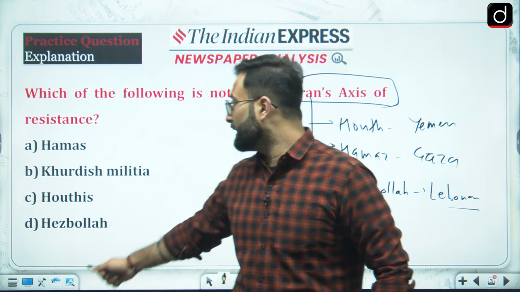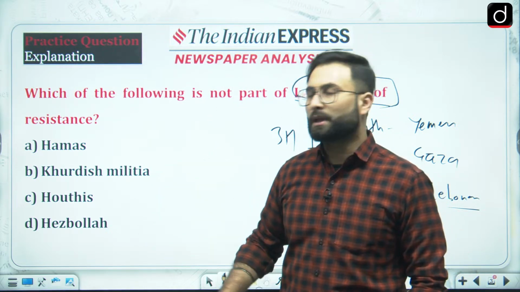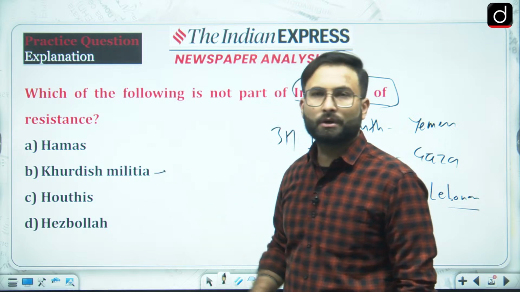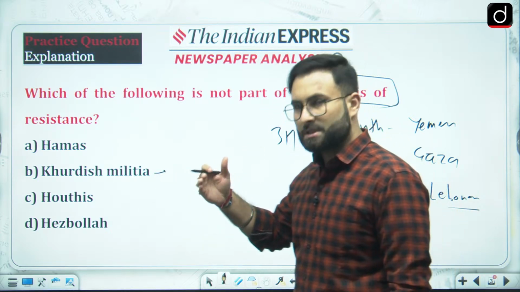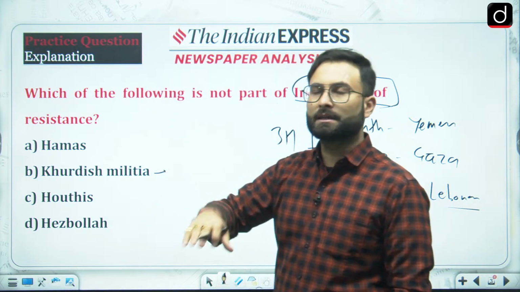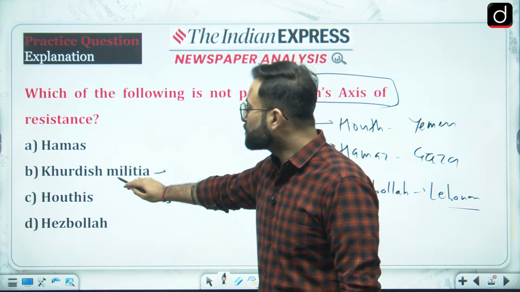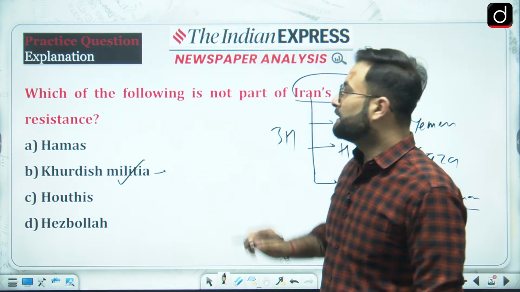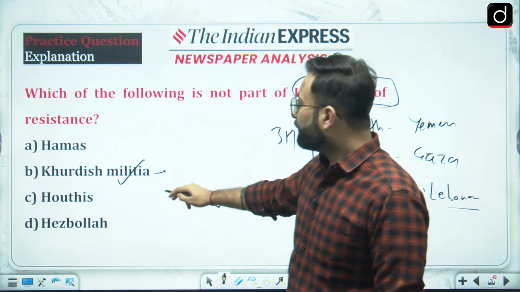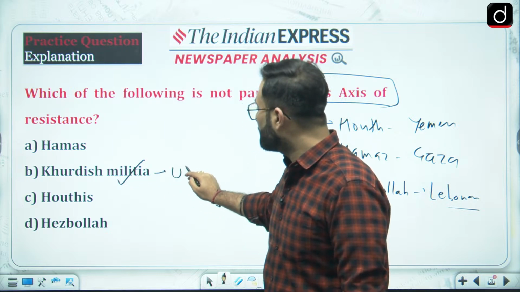Here if you are looking at the Kurdish militia, that is basically working against Turkey, in the areas of northern Syria and the southern Turkey, so they are active over here. So this is not part of the Iran's axis of resistance. As a matter of fact, this Kurdish militia is supported by USA.